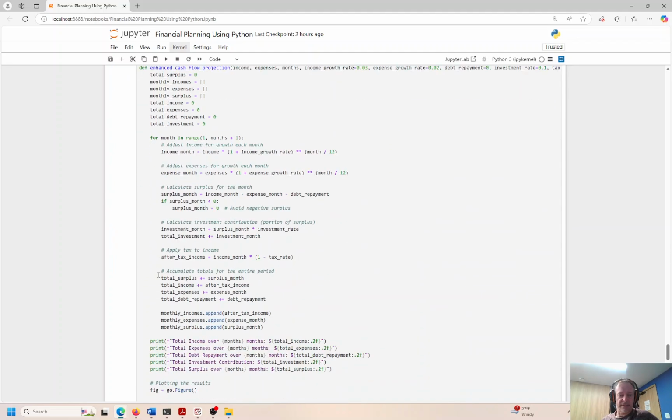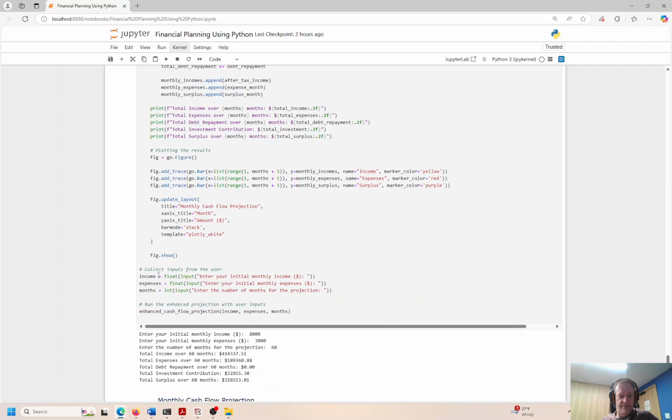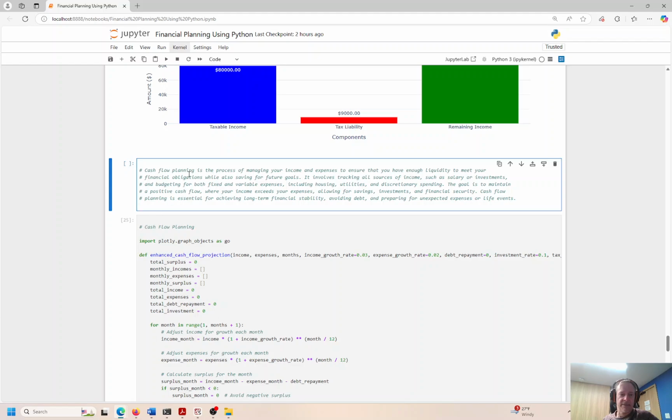Okay, so this might be the last piece of it here. I think this is. Let me see. Maybe there's one more. This could be the last one though. Now we're looking at cash flow planning. This is the process of ensuring that all your expenses, income sources, and everything give you enough liquidity to meet your financial obligations while saving for your future goals, right? So your obligations are food, rent, mortgage, whatever the case is, utilities, transportation, clothing, things like this, right? But you still want to be able to save up for your future. If you spend all your money on current necessities, you're not going to have anything for the future, right? But you need some of these current necessities paid for, right? There's no free lunch here.